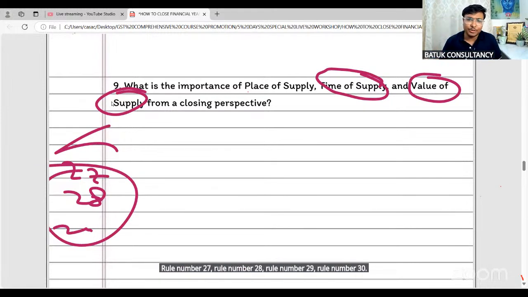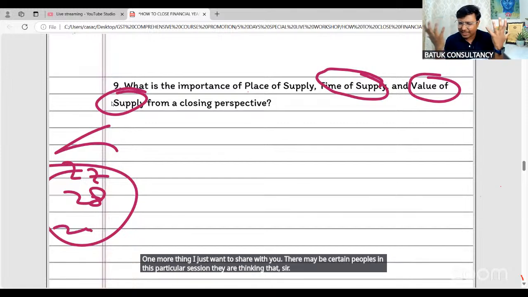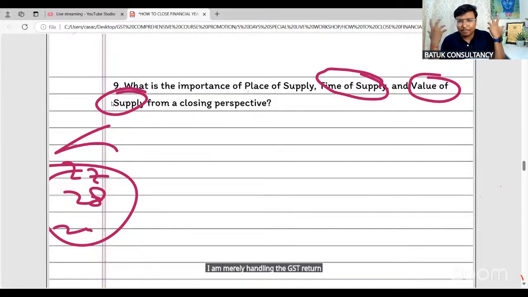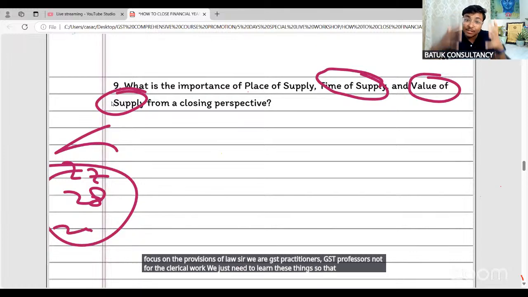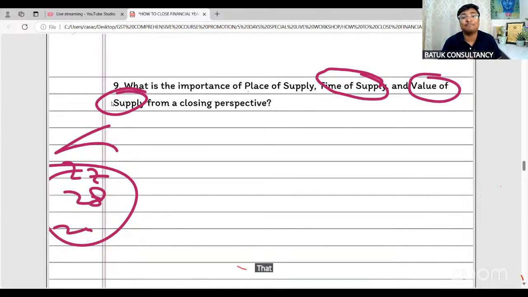One more thing I just want to share with you. There may be certain people in this particular session who are thinking, sir, I am merely handling the GST return filing and compliance, so why do I need to focus on the provisions of law? Sir, we are GST practitioners, GST professionals, not doing clerical work. We just need to learn these things so that when we handle the compliances or return filing itself, we can perform it in a very effective and efficient way. That is the purpose.